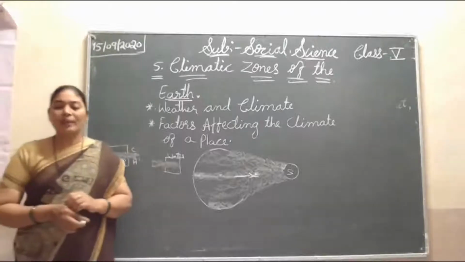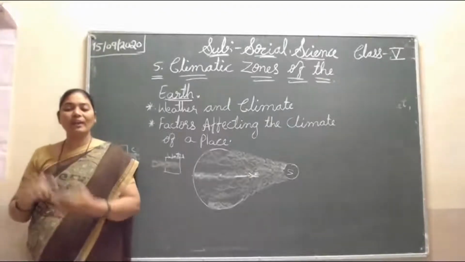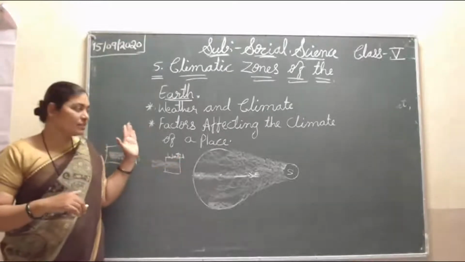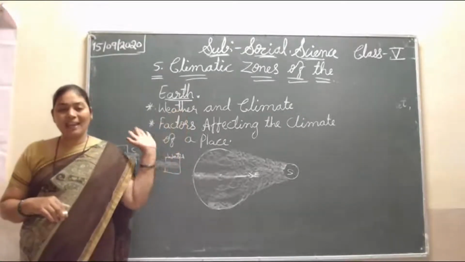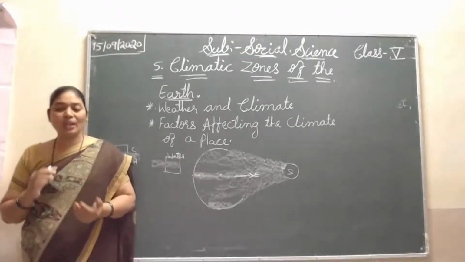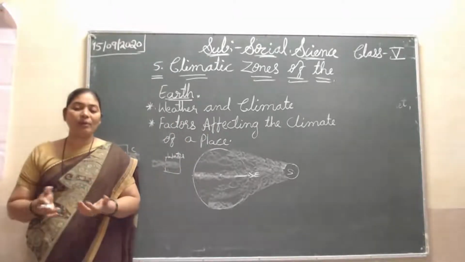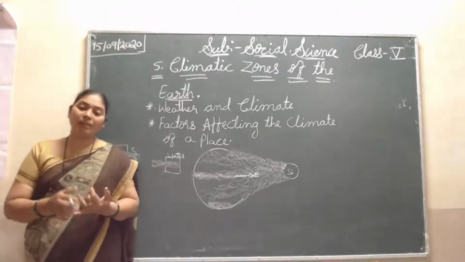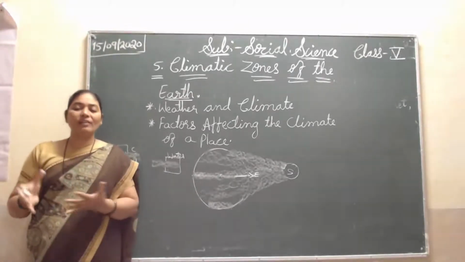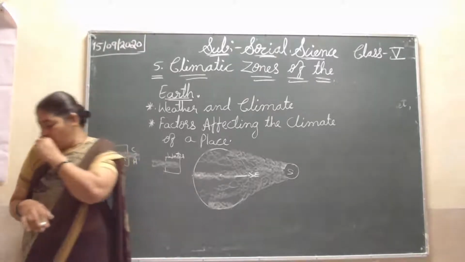Okay, so the direction of wind also affects the climate. When the direction of the wind changes, the weather of that place changes. Sometimes different types of winds may be hot, may be cold, humid or dry, so they have different effects on the climate.